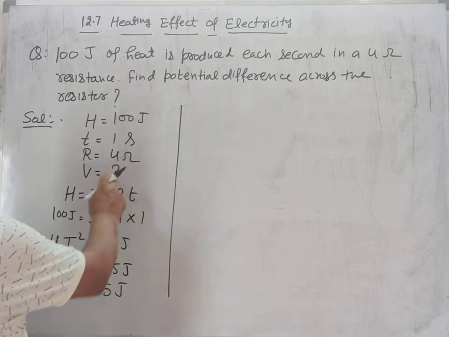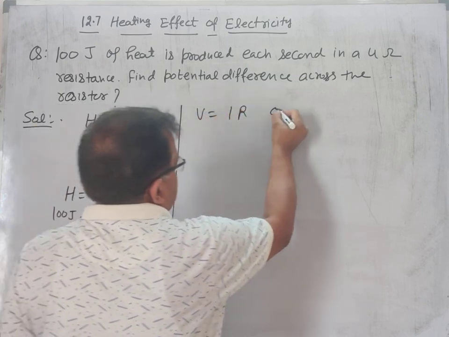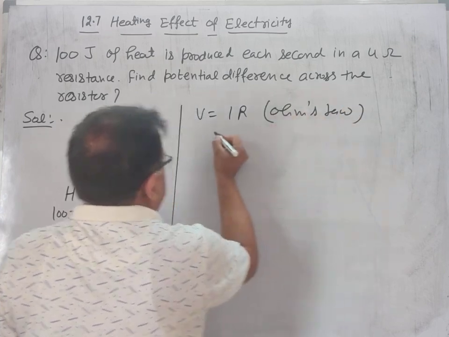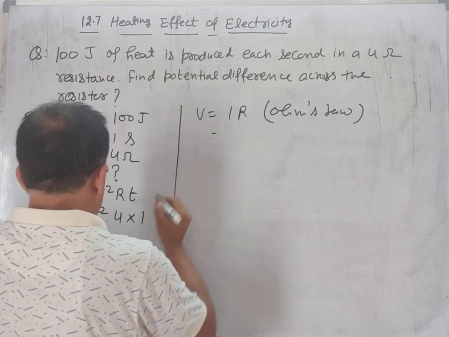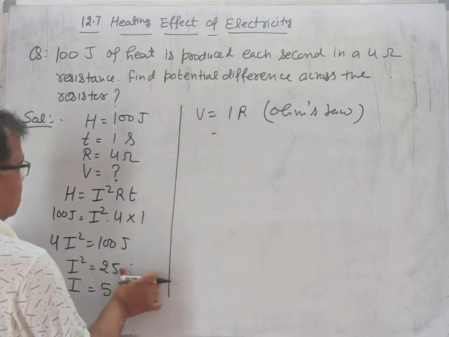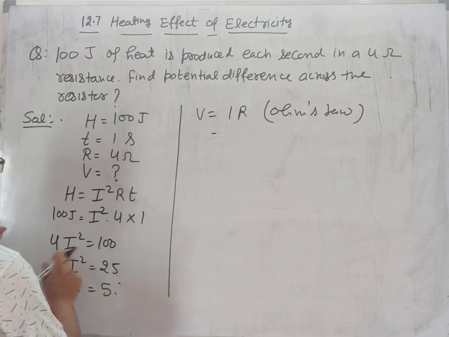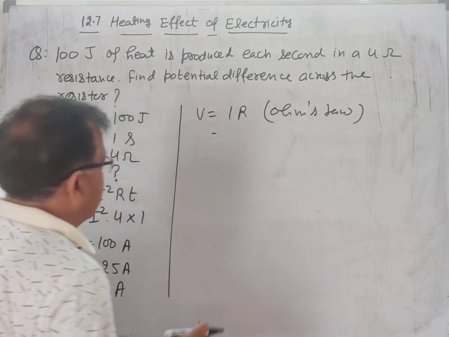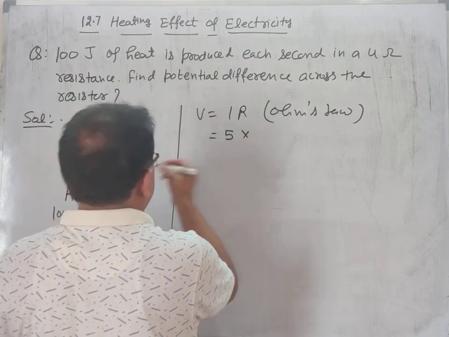We require V. V is equal to IR by Ohm's law, and I is 5. You know that its unit is ampere, so I is 5 ampere and resistance is 4.